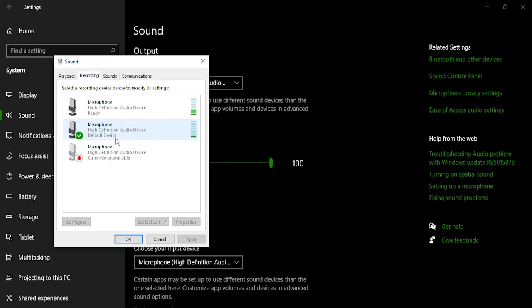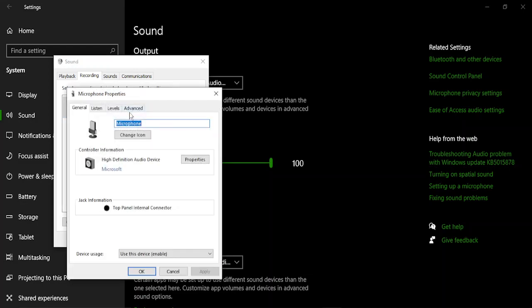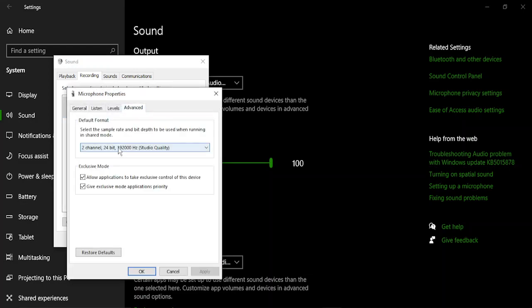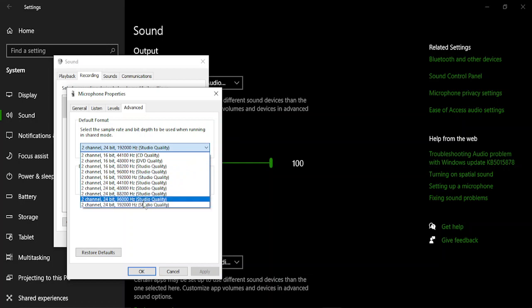So from the list of the microphones, just click the one that is currently active for you, that you will get from these sound bars. So the one that is fluctuating over here, I know that this one is my currently used microphone. So just double click over here, go to advanced, and in the default format, change its format to the best